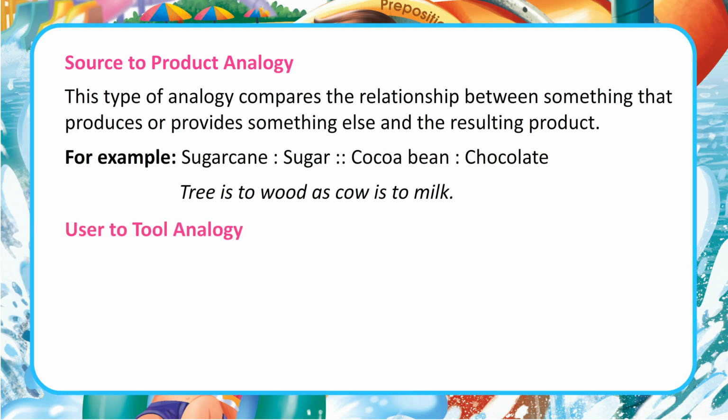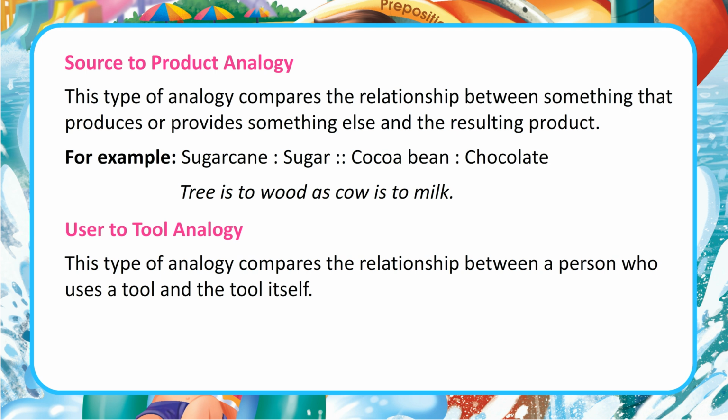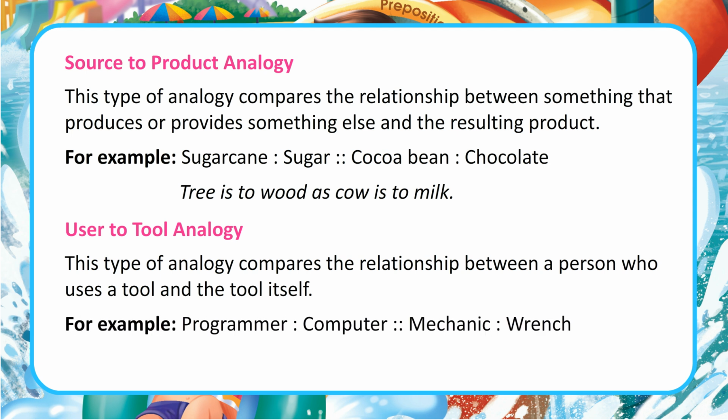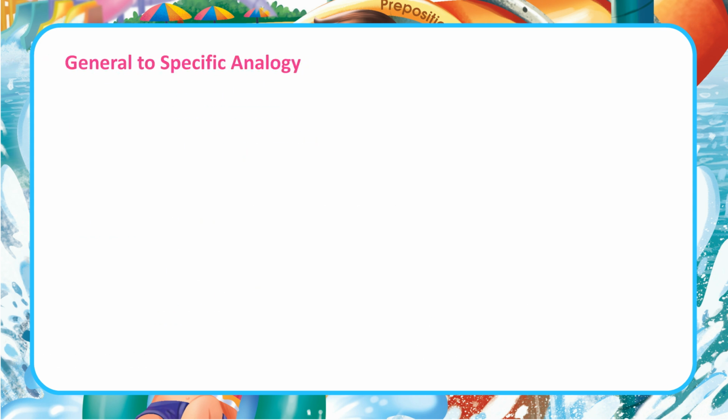User to tool analogy. This type of analogy compares the relationship between a person who uses a tool and the tool itself. For example, programmer, computer, mechanic, wrench. Chef is to knife as painter is to brush.